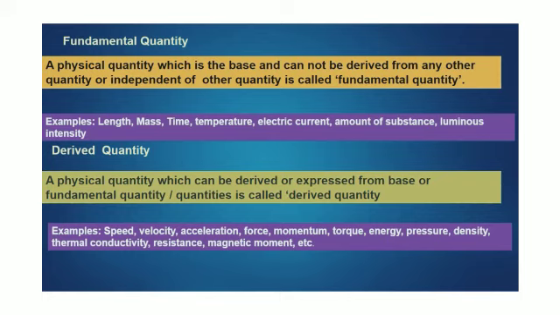For example, speed we can express as distance or length by time. There, length and time are the two fundamental quantities representing another quantity, speed, which is the derived quantity. And force is represented as mass into acceleration. Here mass is a fundamental quantity and acceleration is again derived from two physical quantities, length and time. So like that we have so many physical quantities which are derived from the fundamental quantities.